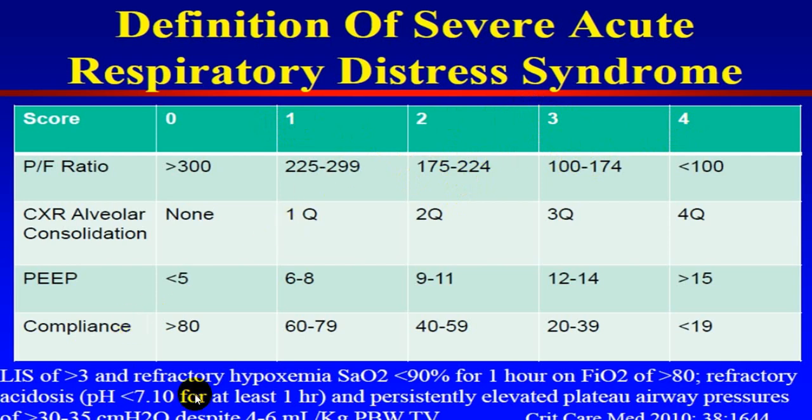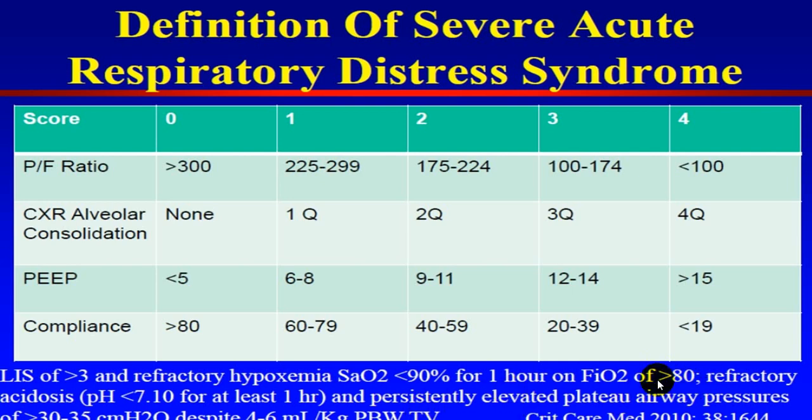So if this score is more than 3 and there is refractory hypoxia, SaO2 less than 90 for 1 hour on FiO2 of more than 80, then you call that refractory. And in a similar way, there is a persistent elevation of airway pressure.